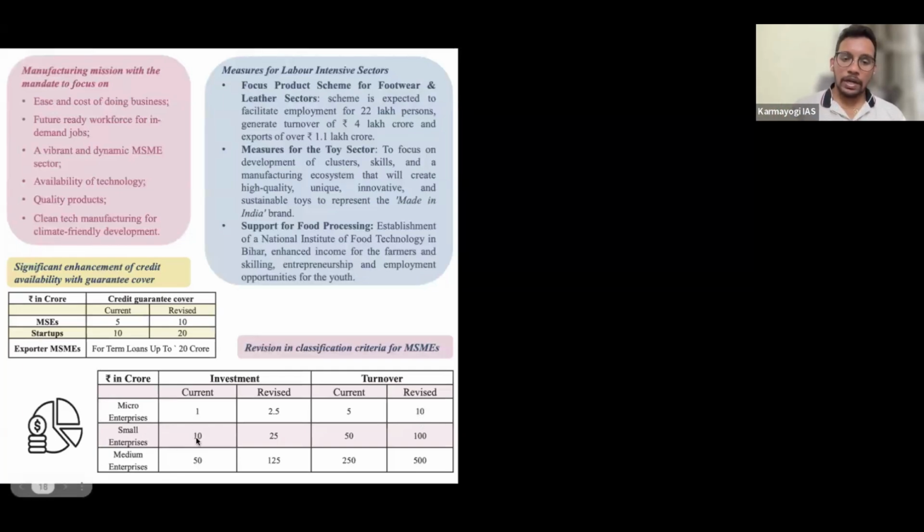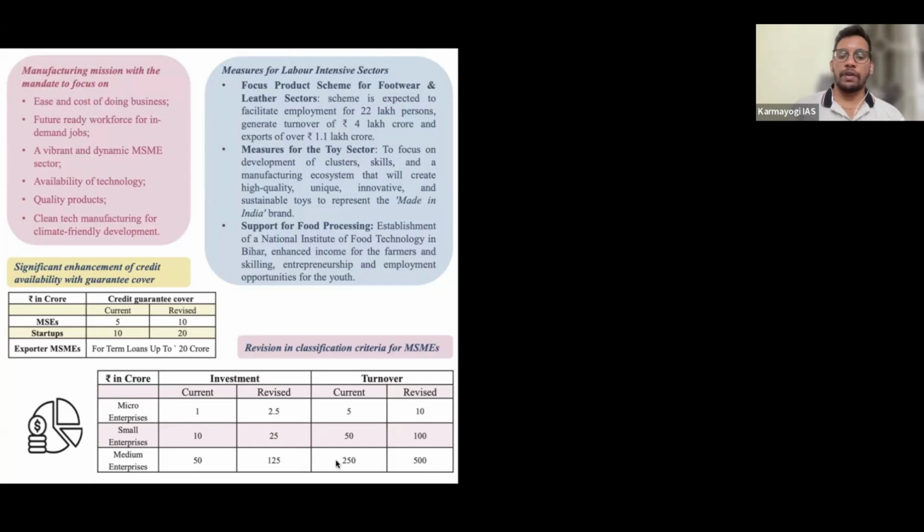Same for small enterprises, earlier it was considered an investment of 10 crore, but now it is 25. And the revised turnover limit is 100 crore. And for medium enterprises, earlier investment was up to 50 crore, but now it is 125 crore. And the total turnover is 500 crore. So 2.5, 25, 125. It is a very good figure to remember.